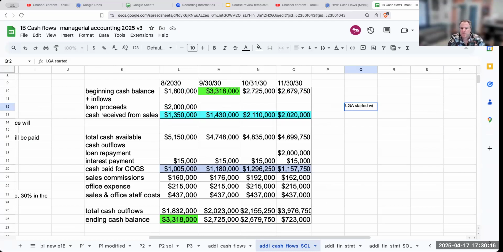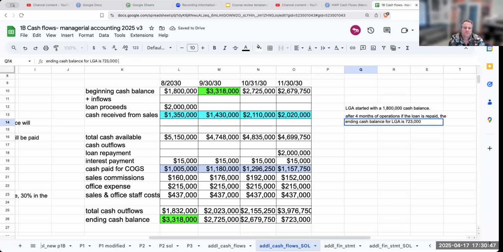LGA started with a $1.8 million cash balance. After 4 months of operations, if the loan is repaid, the ending cash balance for LGA is $723,000,